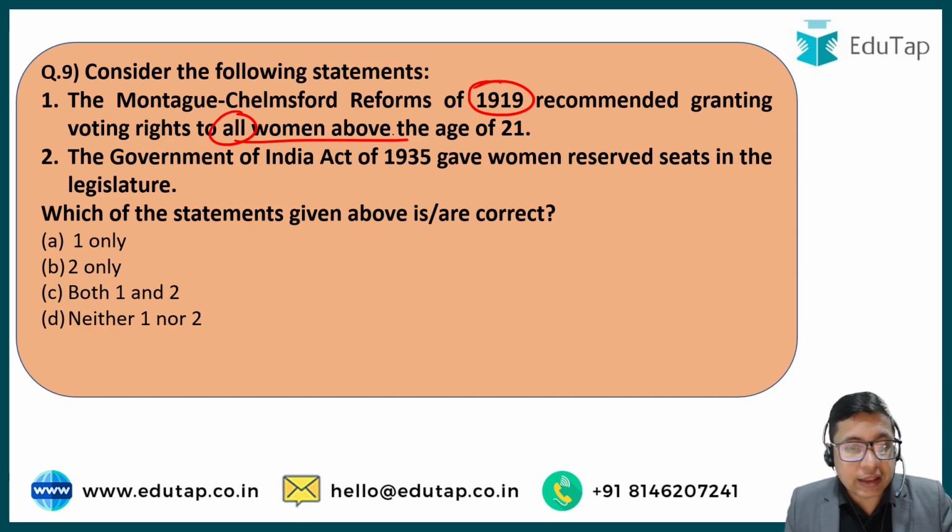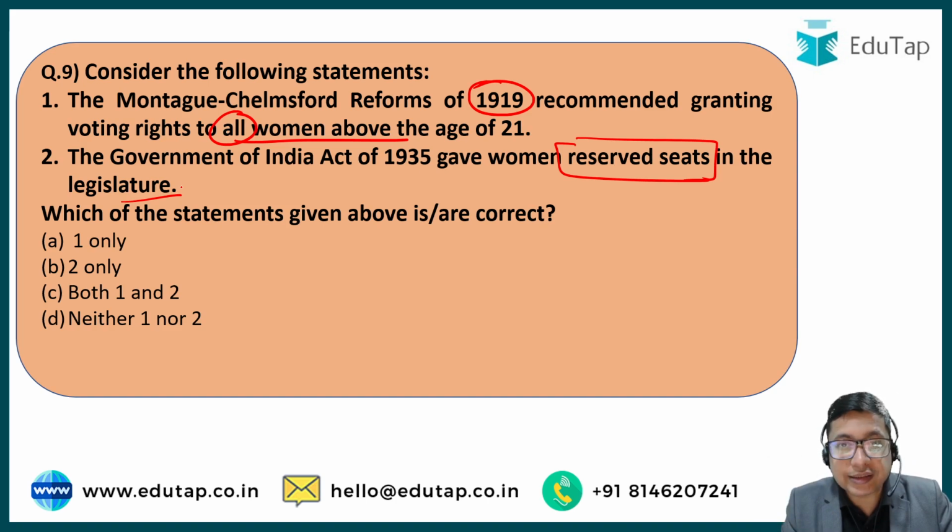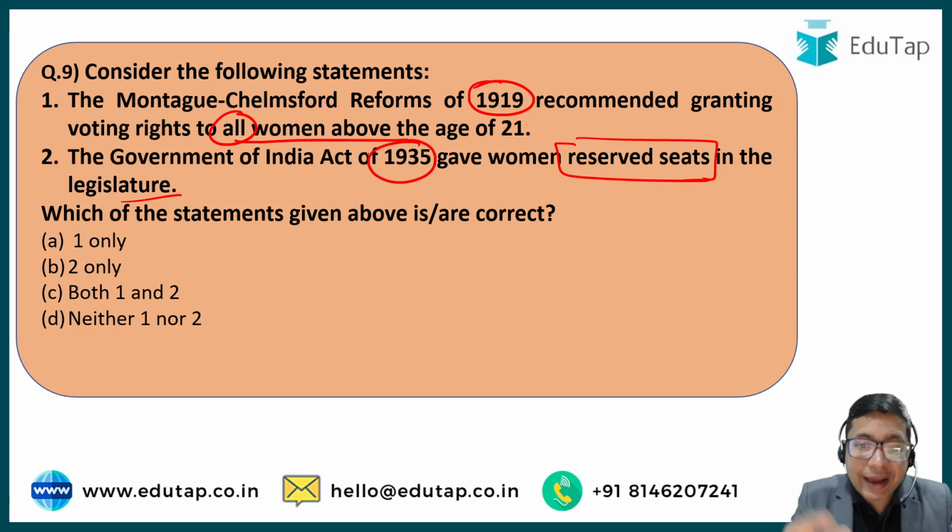Statement number 2. The Government of India Act of 1935 gave women reserved seats in the legislature. That reserved seats were provided for women in the legislature. So some portion of the total seats in the legislature were reserved for the women. This is statement number 2, and it is talking about the 35 Act. And in the 1919 Act, we gave all the women the right to vote above the age of 21. So basically, it is a universal adult franchise above the age of 21. But this is not the case.